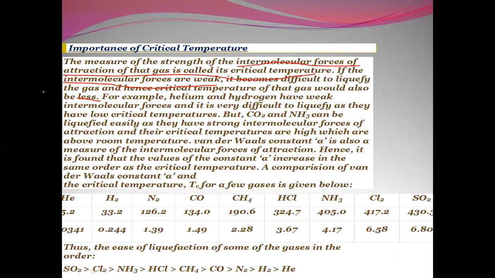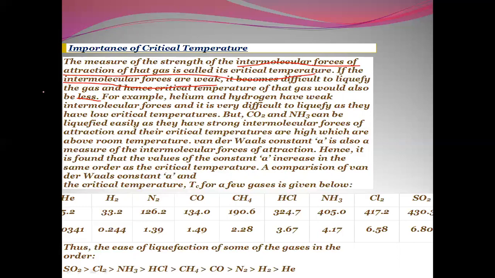If critical temperature is high, then intermolecular forces of attraction are also high. For example, helium and hydrogen have weak intermolecular forces, and it is very difficult to liquefy them as they have low critical temperatures. But carbon dioxide and ammonia can be easily liquefied as they have strong intermolecular forces of attraction and their critical temperatures are high, above room temperature.